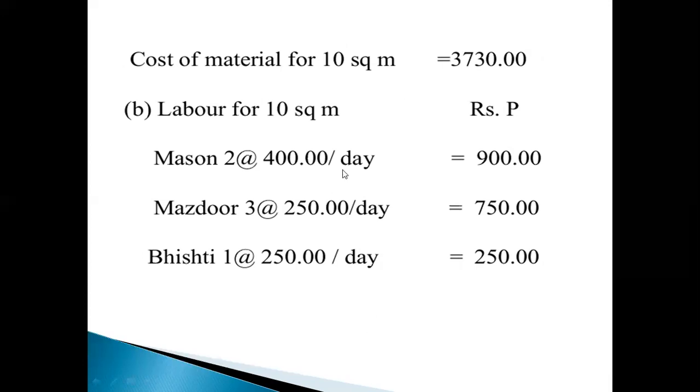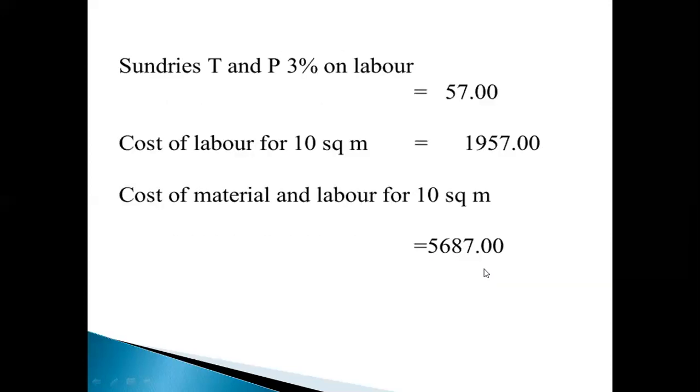Next, labor for 10 square meters. Mason 2 per day, 400 each, equal to 800. Laborer 3, 250 each, equal to 750. BC 1, 250 per day, equal to 250. Sundries, T and P at 3 percent on labor, 57 rupees. Next one, cost of labor for 10 square meters equal to 1957.